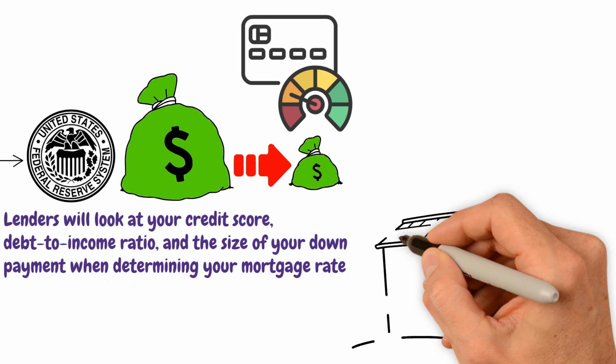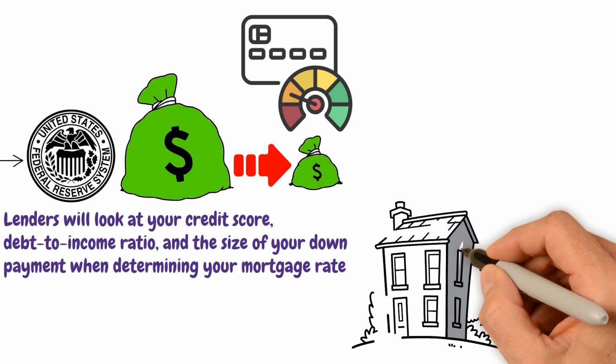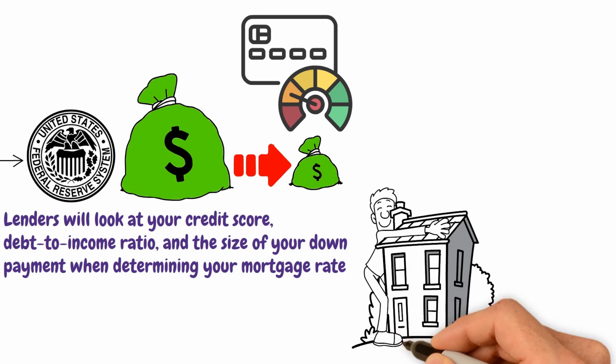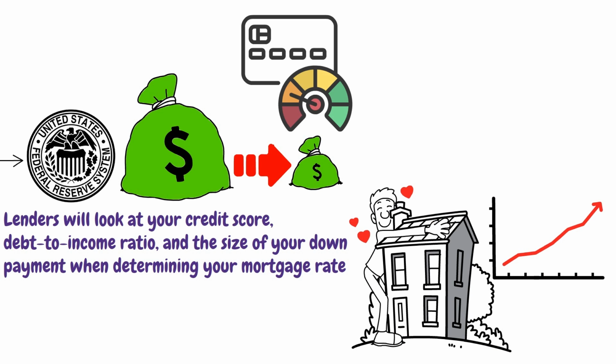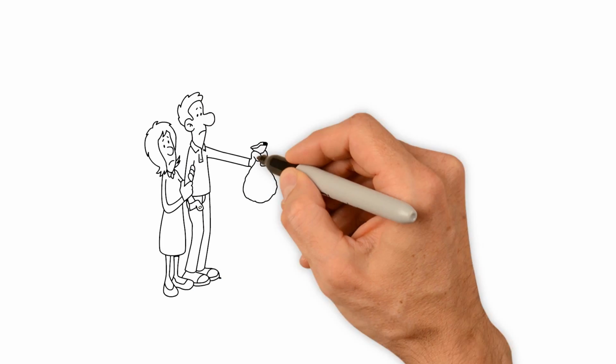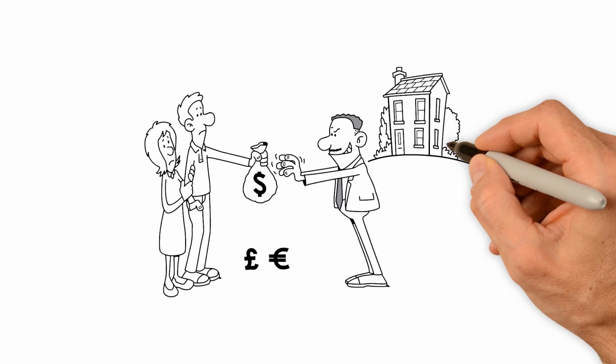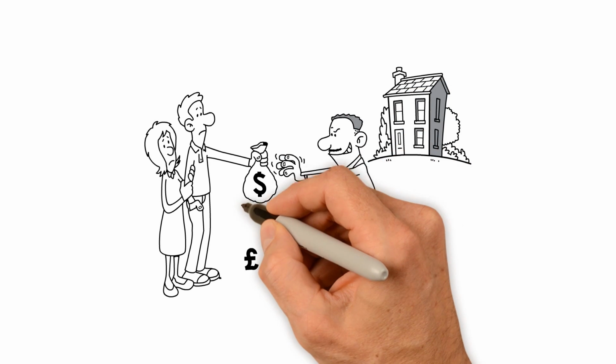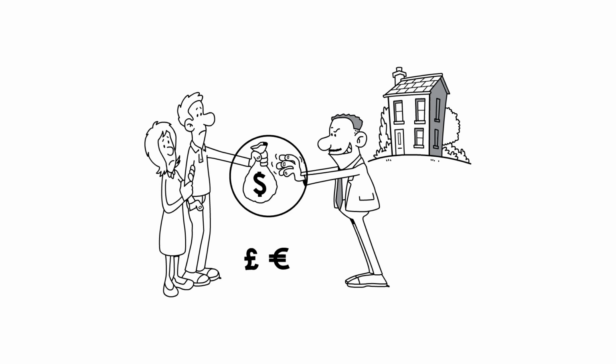It's important to note that mortgage rates can vary widely depending on the type of product and the qualifications of the applicant. For example, fixed-rate mortgages tend to have higher interest rates than adjustable-rate mortgages. Applicants with lower credit scores or higher debt-to-income ratios may also receive higher interest rates. Mortgage rates can have a significant impact on the cost of your home loan. Even a small difference in interest rates can add up to thousands of dollars over the life of your loan.